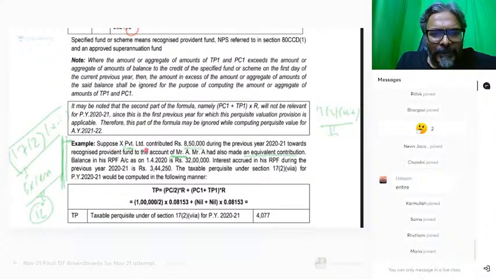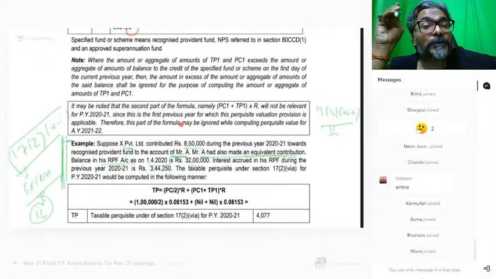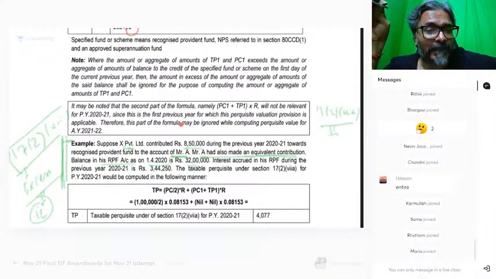So here is what they have mentioned, students. Okay, Mr. A also has made an equivalent contribution. Now, the balance in his recognized provident fund account as on 1st of April 2020 is how much, students? 32 lakhs. This is the balance on the first day of the previous year. How much is that? 32 lakhs.